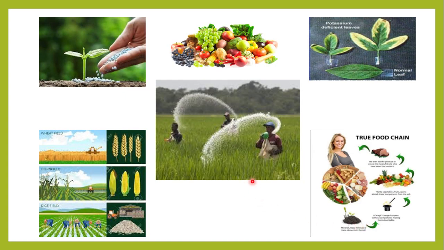See here, the farmer is supplying the fertilizers, and the plant is taking the fertilizers. Why? Because the nutrients are helpful for the plant to grow better, and we achieve the yield of our crops like wheat, corn, rice, and many more in a short time and in more quantity. So the production rate increases.